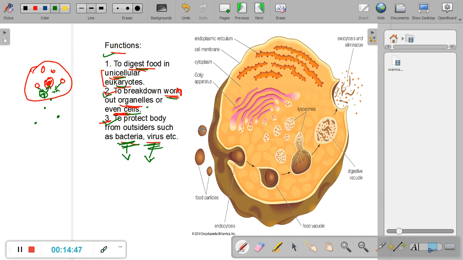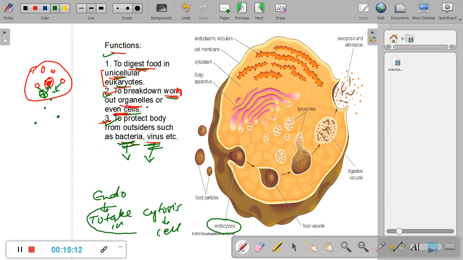This shows the basic outline of the process of digestion by lysosomes. There are these food particles in case of amoeba. So the food is ingested by the cell. The food is taken inside the body by the cell, and this process is called endocytosis. Endo is to take in, and cytosis is cell. So endocytosis is to take something inside the cell. So the food particles are endocytosed, right? So endocytosis has taken place.